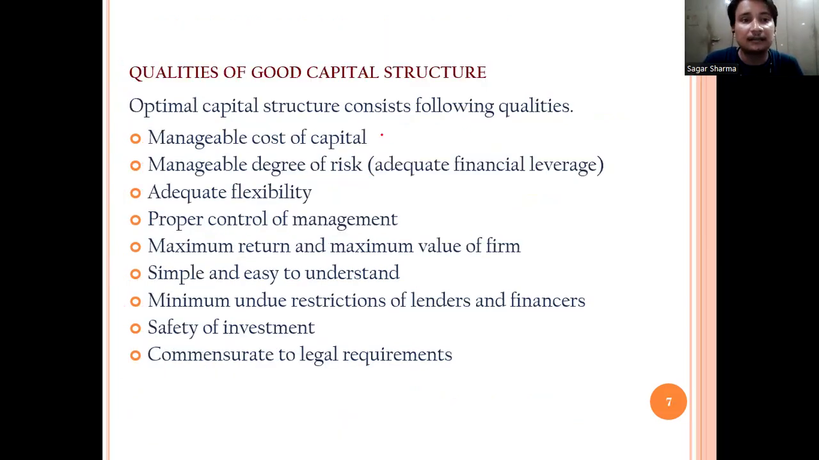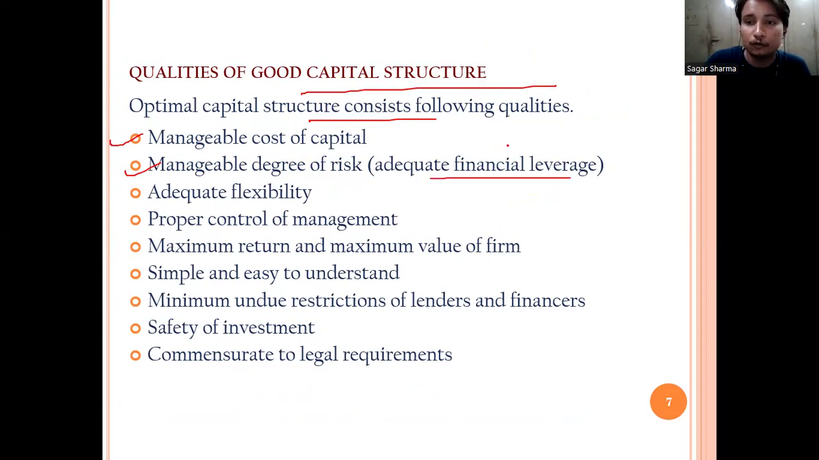At last, what are the qualities of a good capital structure? What is a good capital structure actually? First, an optimal capital structure consists of the following qualities. It should have a manageable cost of capital. It should not be more or less than the actual rate of return. Manageable degree of risk, which means adequate financial leverage. You should not bear extra interest cost if you borrowed more debt in your capital structure.